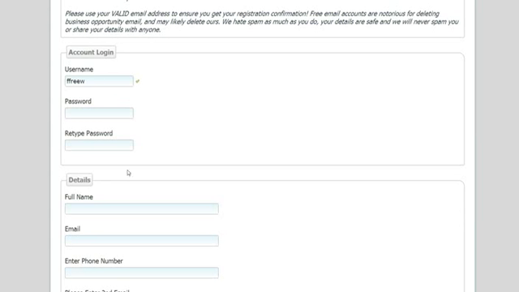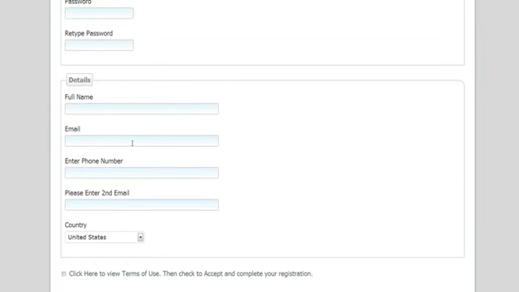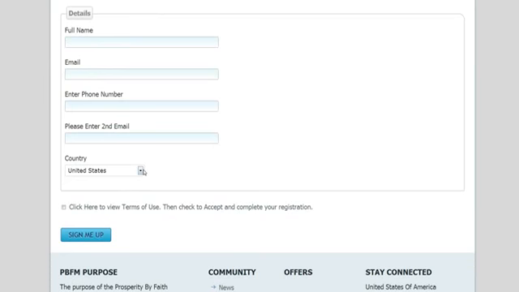Now you're going to put in your password, retype your password, and put your full name here. This name is very important because this is where you're going to get your checks. Put your email address, put your phone number, and then give us a second email, because we may give you 2 accounts in one of the programs. We don't know yet. We'll see how the members are coming in, but that might be 2 programs that you go into with 911, so we may need 2 email addresses per account. Just letting you know that's what we're talking about. Then tell us what country you're from.